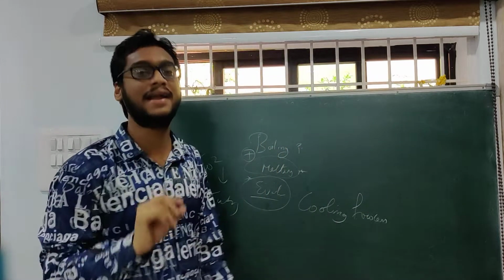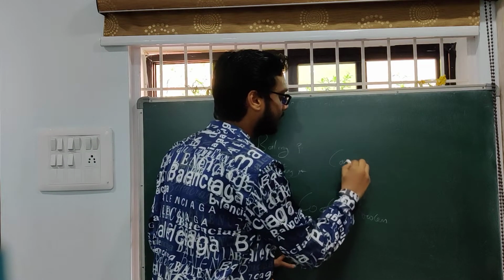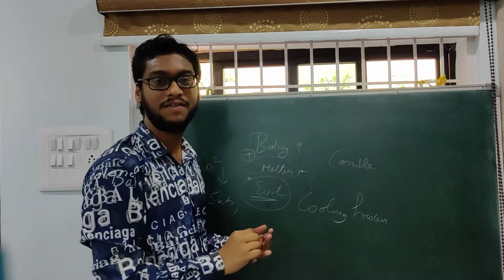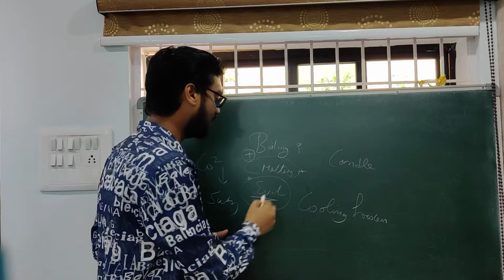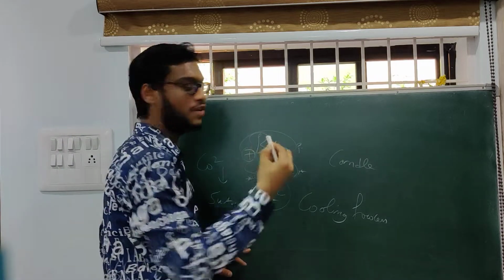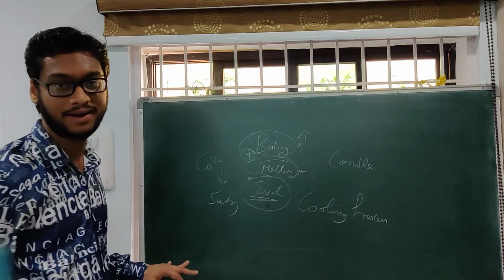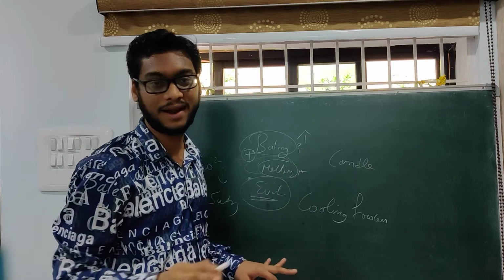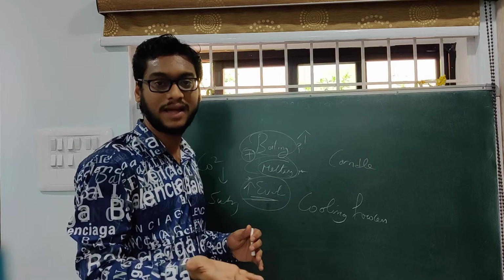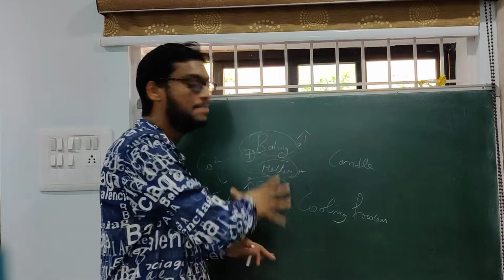Generally, let us conclude these three with one example. Let us take a candle. I keep it in a vessel and start burning it. First it starts melting. Then gradually it turns into boiling. If you keep it for a longer time, it starts to evaporate, and at the end, you see nothing in the vessel, because it has already evaporated. If you want to see evaporation, you can keep a lid on it, and after some time, if you turn it over, you can see the droplets of liquid. These are three important concepts.